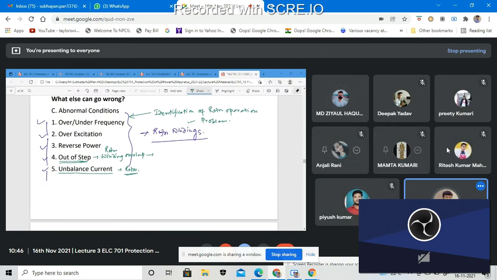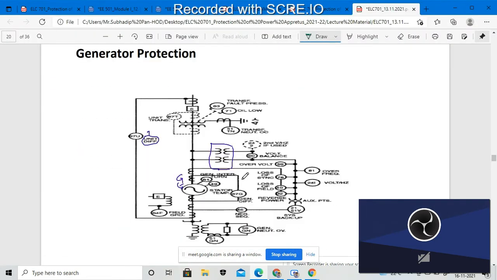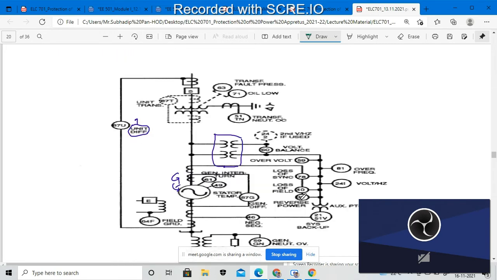Okay, fine. So next, this is actually one circuit representation. Suppose we are considering a big generating station. If I enlarge this, suppose we have a generating station of 10,000 megawatt.